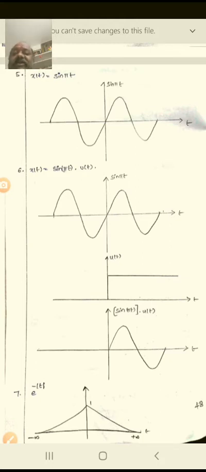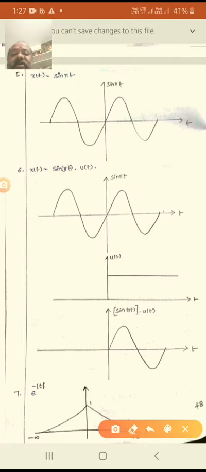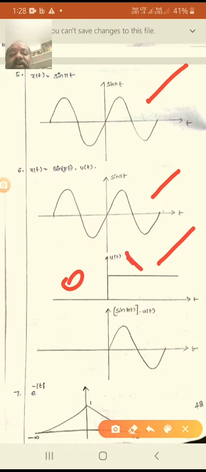So therefore this is the first diagram. You say that this is the sin pi t, x of t equals sin pi t. And similarly you used to take u of t, which is the unit step function; both will be used there. So therefore here, what is the value? Here it is a 0, here it is a 1. So this 1 should be multiplied with this, and you will get it like this; 0 into this one is 0. So therefore the resultant is like this. This is the answer for the given diagram.